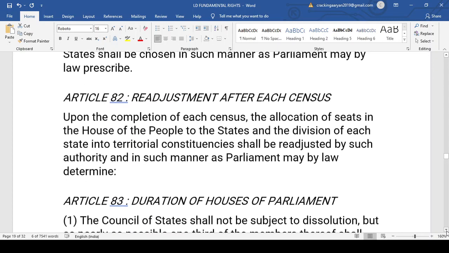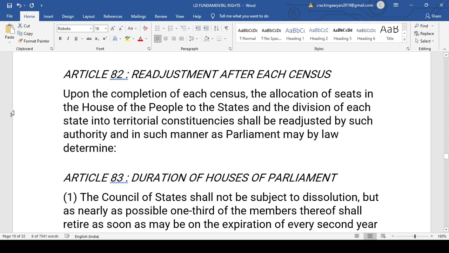Now this is very important. Article 82. Recently, those of you who are following The Hindu and the Indian Express, or the news in general, must have seen that, I guess yesterday or the day before yesterday, the Bihar Chief Minister Nitish Kumar and the Bihar opposition leader, I guess Tejashwi Yadav of the RJD, and many others met with the Prime Minister over the caste based census. They want a caste based census in the country.